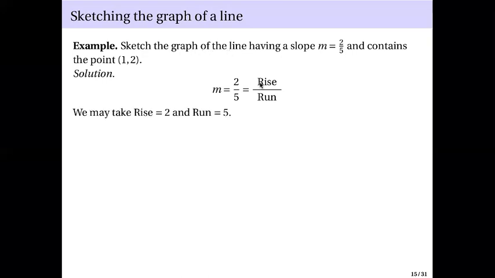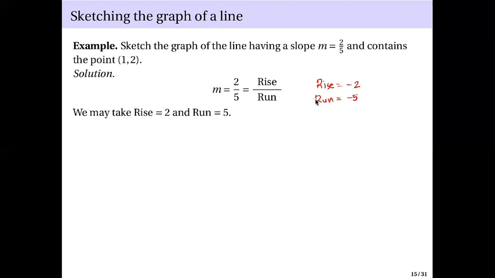Because in here, this means we can take rise equals 2, since they are both in the numerator, and take run equals 5. We can also take rise equals negative 2 and run equals negative 5, which means rise over run is negative 2 over negative 5, and that's positive 2 over 5. Correct?